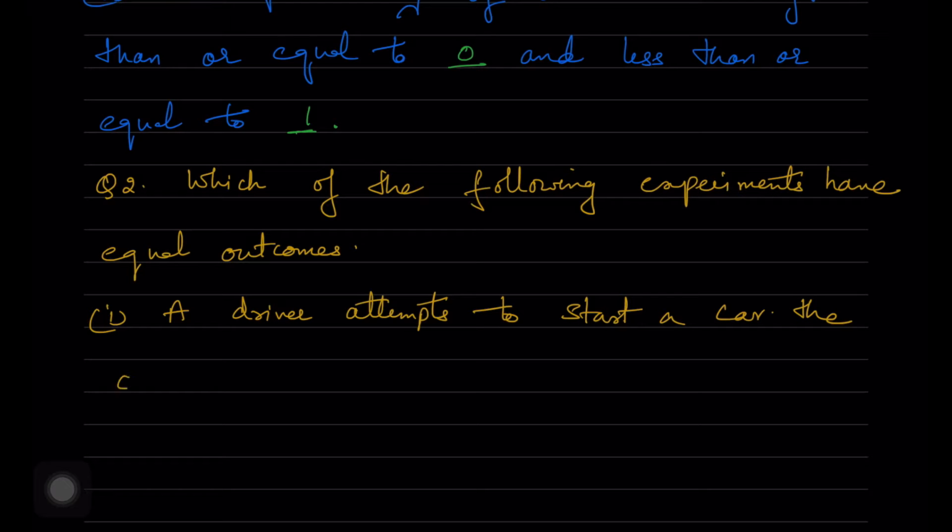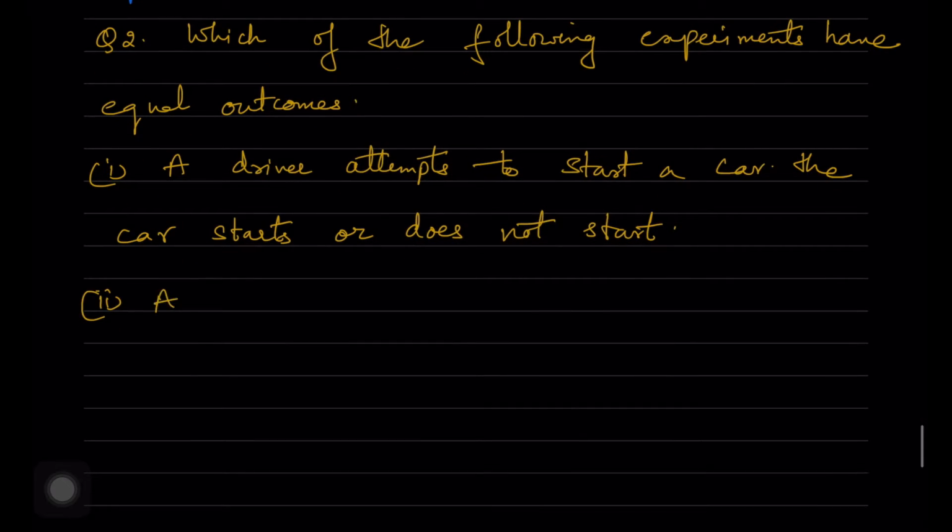First, a driver attempts to start a car. The car starts or does not start. Is it equally likely that it starts and it doesn't start?